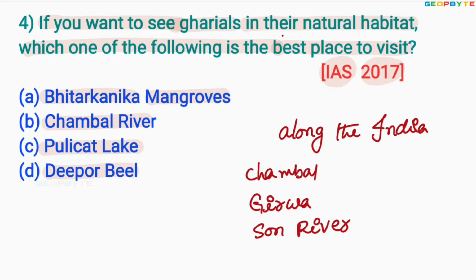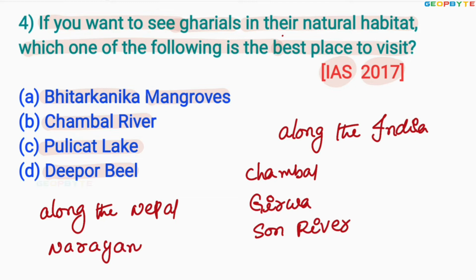Similarly, along the Nepal side, you can find gharials along the Narayani River. So anyhow, in India, the gharials can be found along the Chambal River. Therefore, option B is absolutely correct.